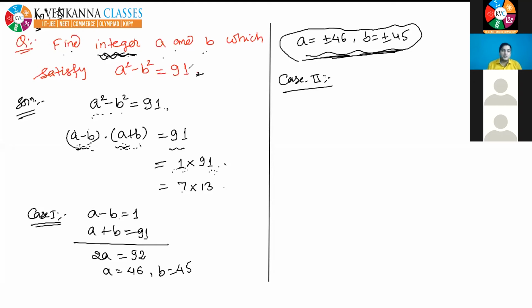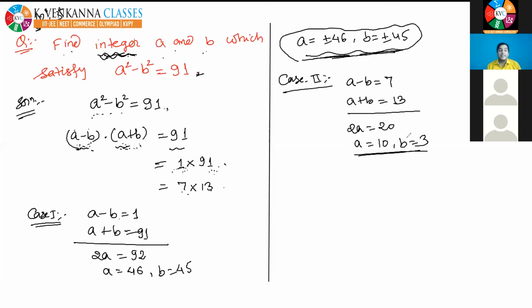Okay, yes. So case 2. The case 2 is 7 and 13. So if I compare, then I will put a minus b is equal to 7 and a plus b is equal to 13. Okay, let's solve it. Add this. So 2a is equal to 20, a is equal to 10. If a is equal to 10, then b is equal to 10 minus 7, it is 3.